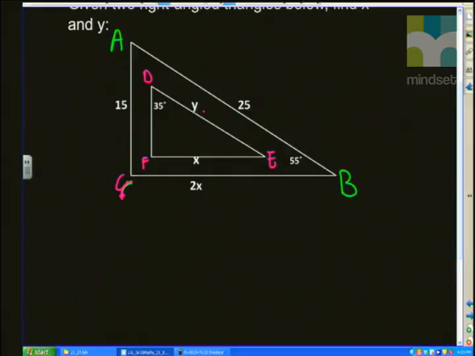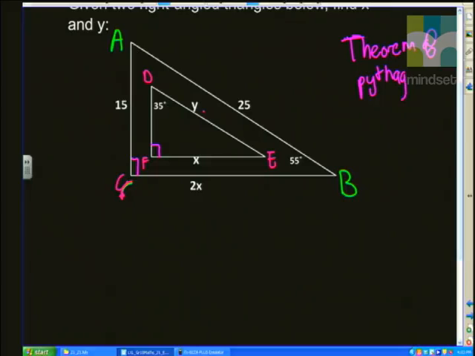Now remember, they also tell you that these two are right-angled triangles. So therefore we know that that's 90 degrees there, and that's 90 degrees there. Remember, when you look at 90-degree triangles, your right-angle triangles, you need to start thinking of certain things. For example, whenever I see a right-angle triangle, the first thing that springs to mind is the theorem of Pythagoras. And so we need to look for ways in which we can use that theorem.